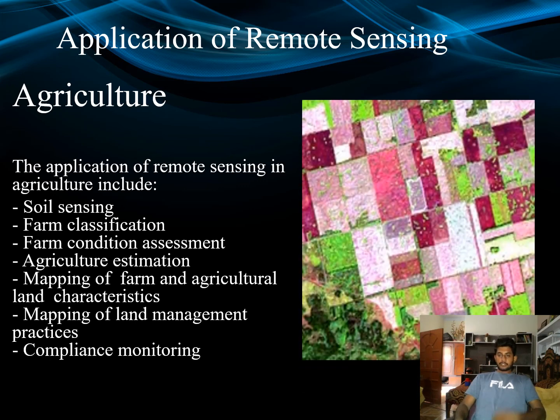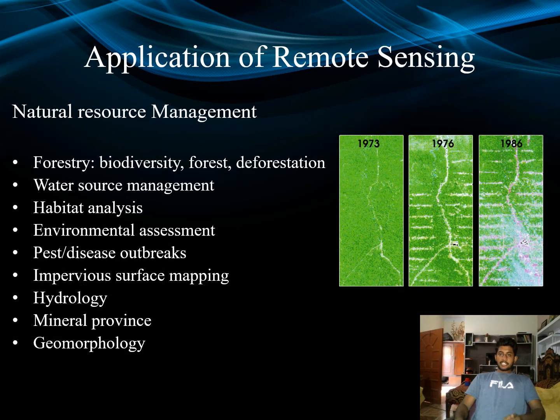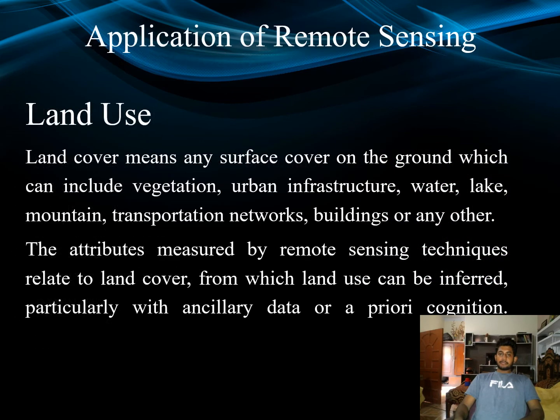These images show 1973, 1976 and 1986. Natural resource management, forestry, biodiversity, forest distribution, water source management, habitat analysis, pest and disease outbreak, hydrology, mineral provision and geomorphology can be measured.